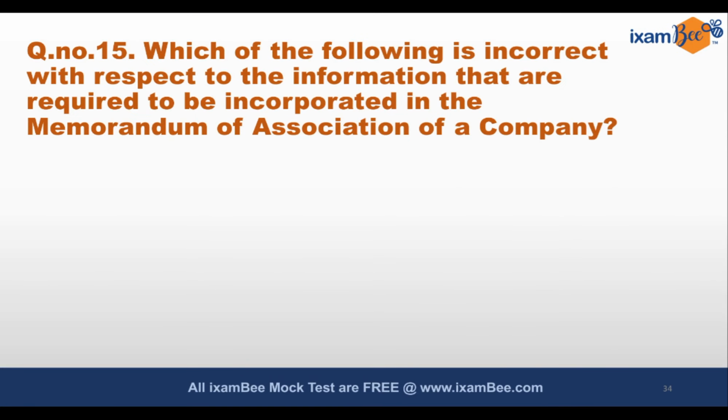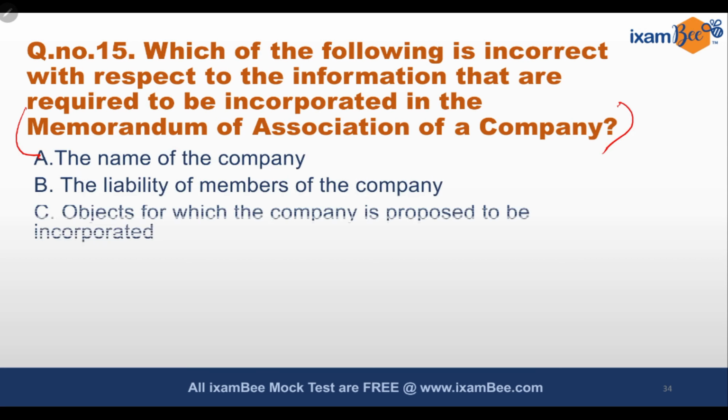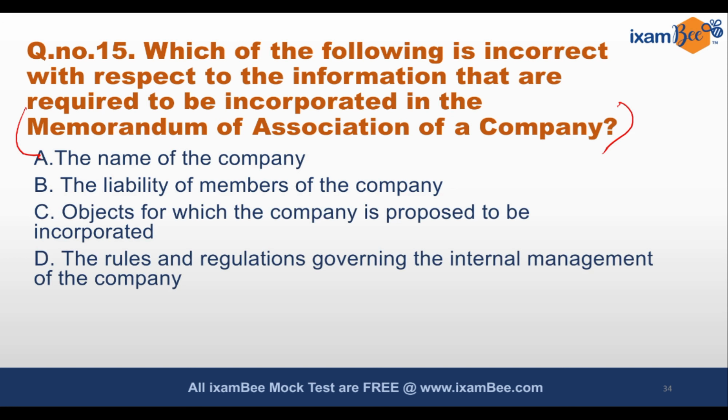Question number 15 now. 5 more questions left for our discussion today. Which of the following is incorrect with respect to the information that is required to be incorporated in the Memorandum of Association of a company? The MOA of a company and the AOA of a company are very important topics in company law. We have picked all the important topics in this question series. This is going to be a very beneficial exercise for you all.